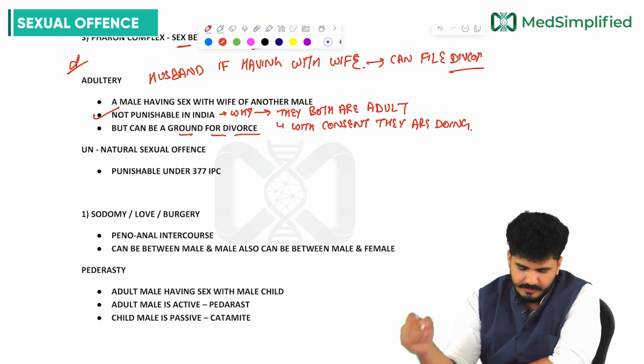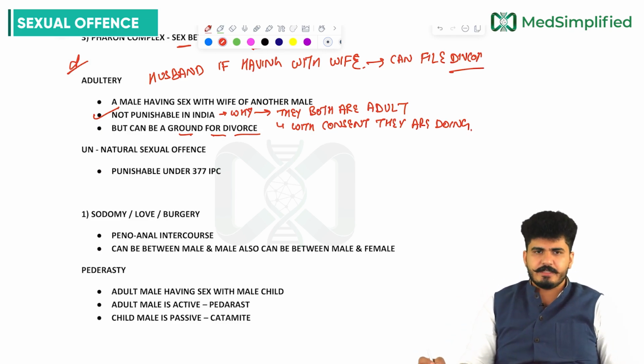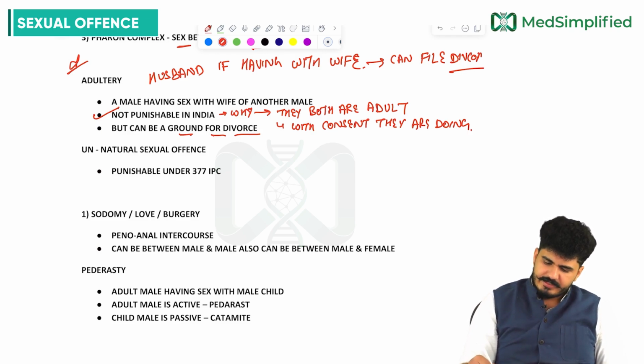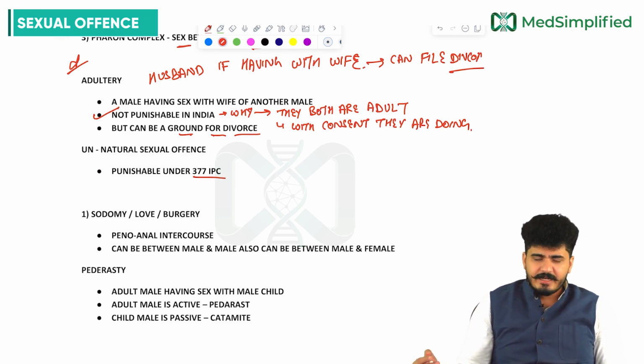Okay, sir? Now coming to the unnatural sexual offense. Sir, we have read about the unnatural sexual offense. It is punishable under 377 IPC. What is unnatural, sir?